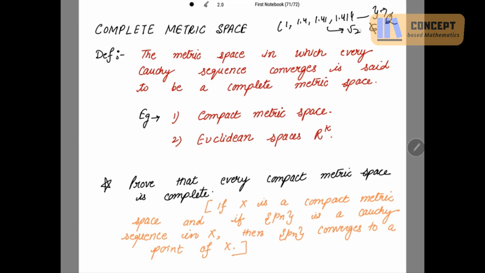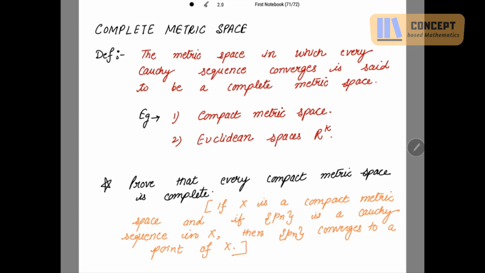This is your point P. If this point P does not belong to the space where we have a Cauchy sequence, that means Q cannot be a complete metric space, right? So the Cauchy sequence does not converge in Q. So Q is not a complete metric space. So where does the Cauchy sequence converge? In compact metric spaces and Euclidean spaces.